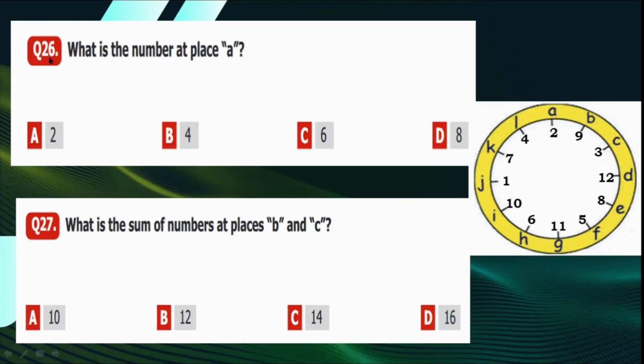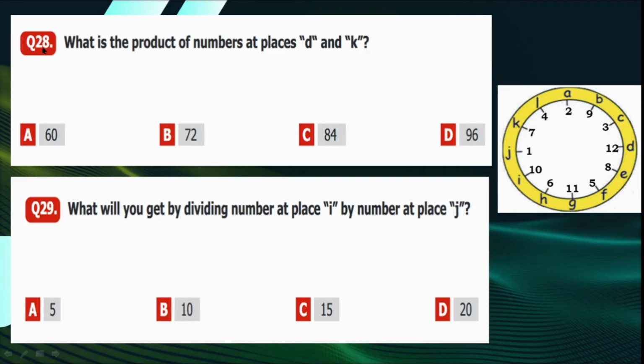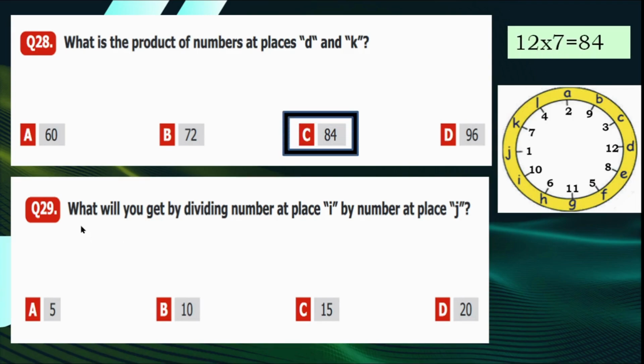Question number 26. What is the number at place A? You can see there is 2. So option A is our answer. Question number 27. What is the sum of numbers at places B and C? At B it's 9 and at C it's 3. So 9 plus 3 is 12. So B is our answer. Question number 28. What is the product of numbers at places D and K? 12 at D and 7 at K. So we are going to multiply them. The answer is 84. C is the option.